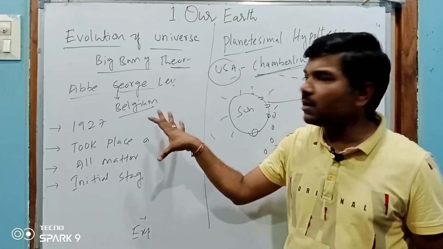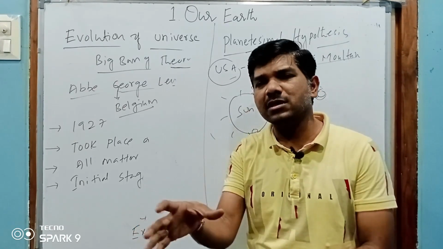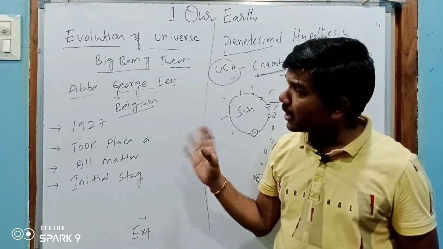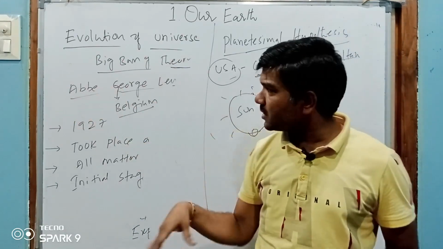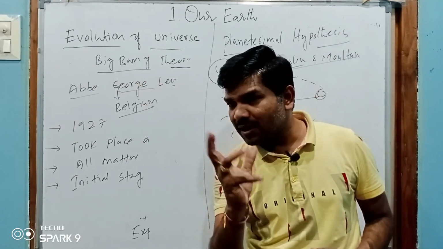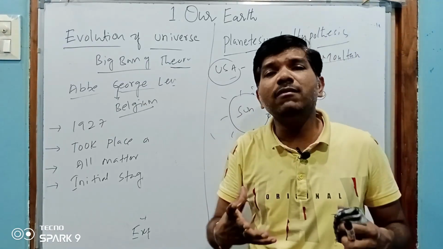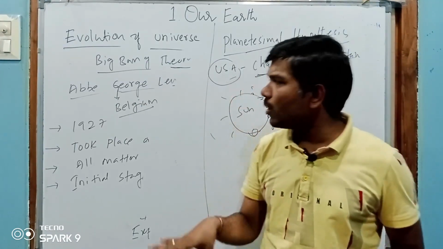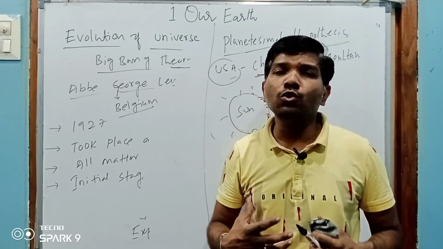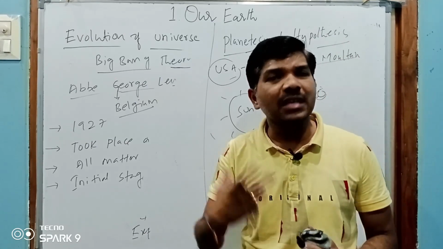Only the Big Bang was given, but whenever new information is given, we need to dig deeper. If you explain Immanuel Kant's nebular theory and the Chamberlain-Moulton planetesimal hypothesis to your teachers and classmates, they will feel very great about you. So we need to gather extra information to prove that we have better knowledge than others.